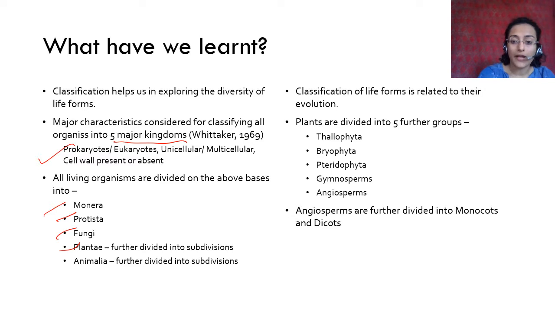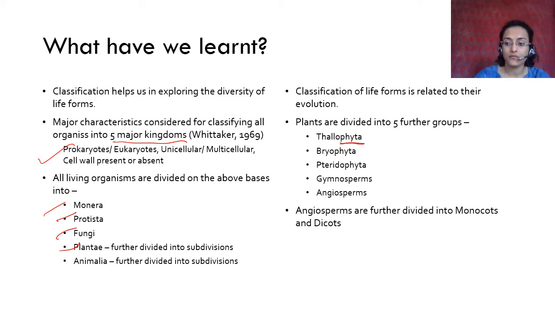In Plantae we have studied that plants are divided into 5 further groups. Please remember that phyta here refers to plants. So anything that has phyta is in reference to plants, so you will not confuse these with whatever we are going to be learning now. Plants are divided into thallophyta, bryophyta, pteridophyta, which are cryptogams, and also into gymnosperms and angiosperms, which are phanerogams. I hope you know the meaning of these words. If you don't, please watch part 2 again. Angiosperms are further divided into monocotyledons and dicotyledons, or monocots and dicots for short.